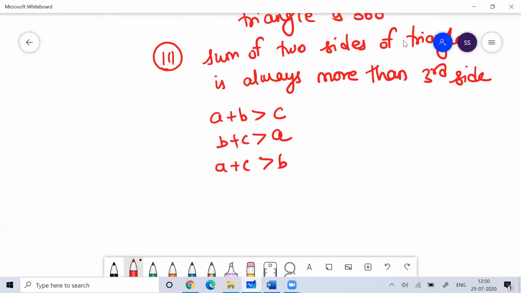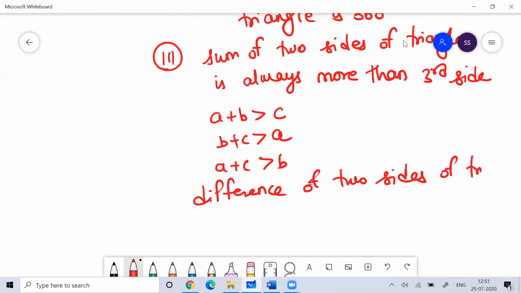So extending this concept, I can say that the difference between two sides of a triangle is always less than the third side.